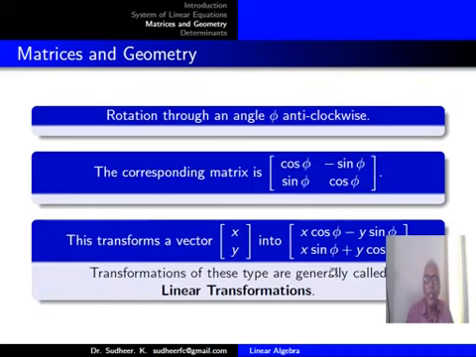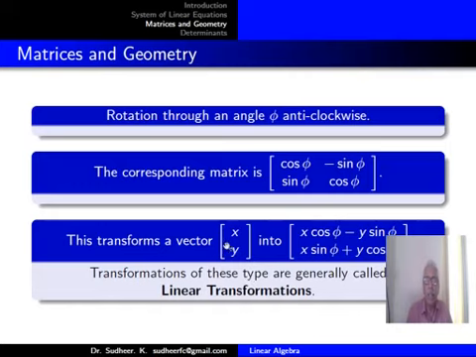You do it as homework. And a rotation through an angle phi anti-clockwise, the corresponding matrix will be [cos phi, -sin phi; sin phi, cos phi], and this transforms the vector (x, y) into (x cos phi - y sin phi, x sin phi + y cos phi).